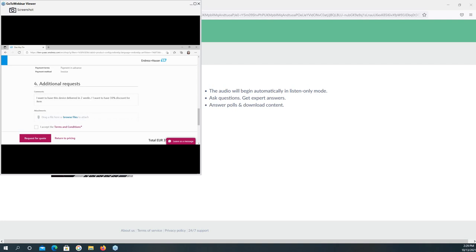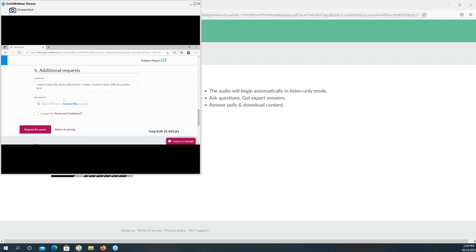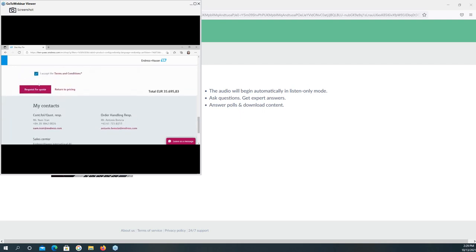It depends. If you would like to send us an attachment, you can click here to browse files and attach your document so that we can receive it. And then last, you can click on the box to accept the terms and conditions. After you click here, you choose request for quote.